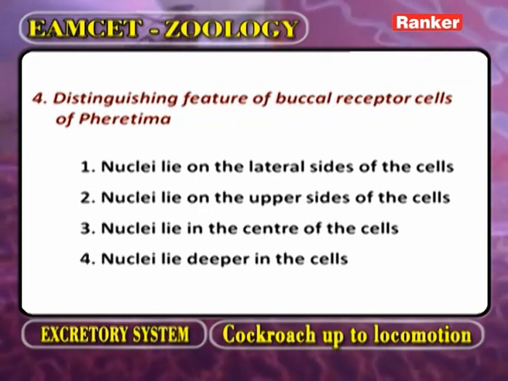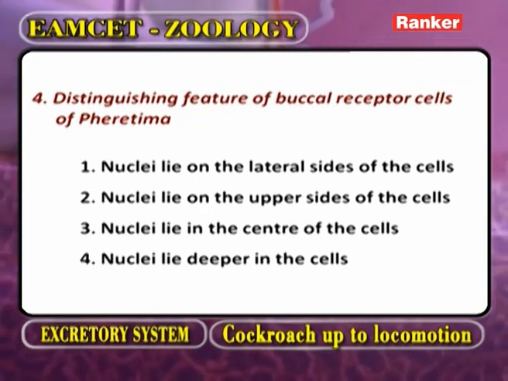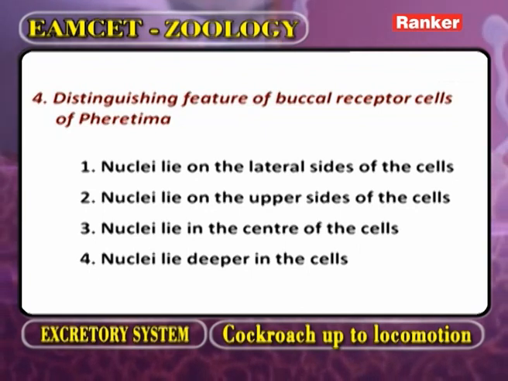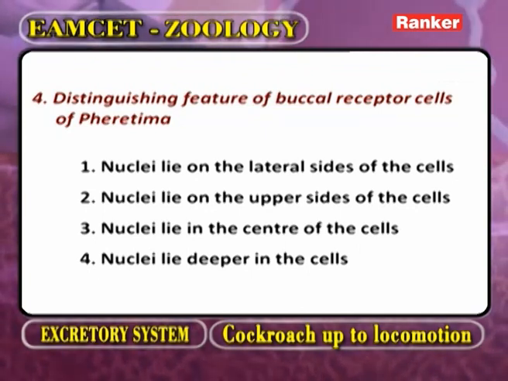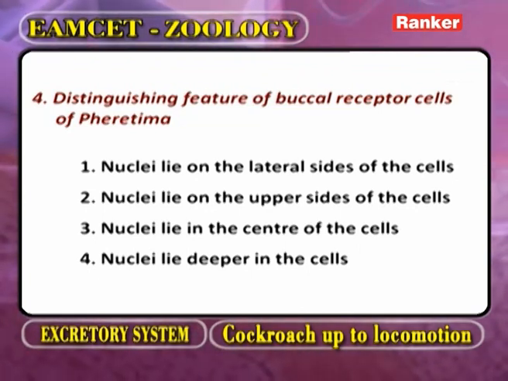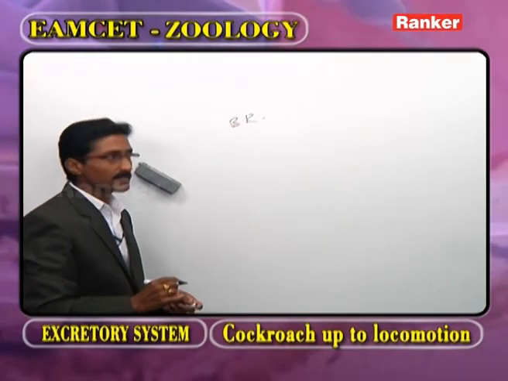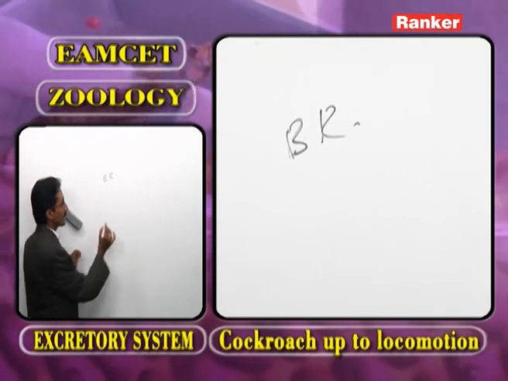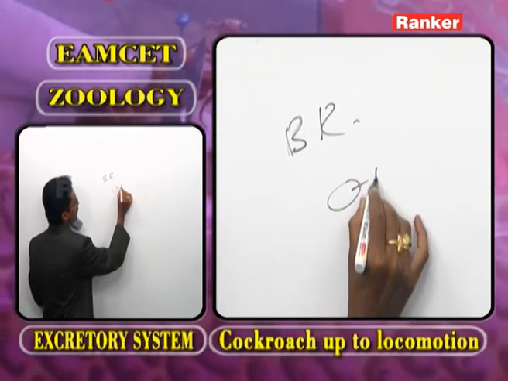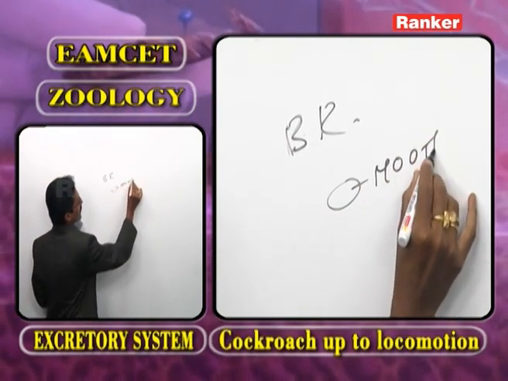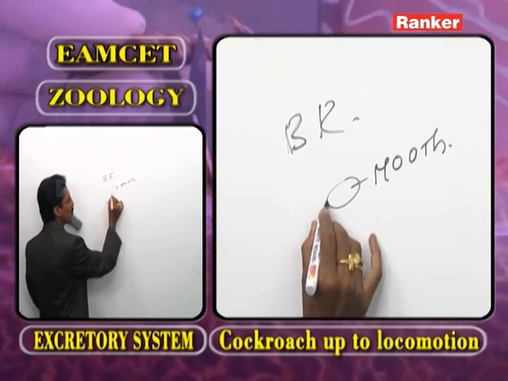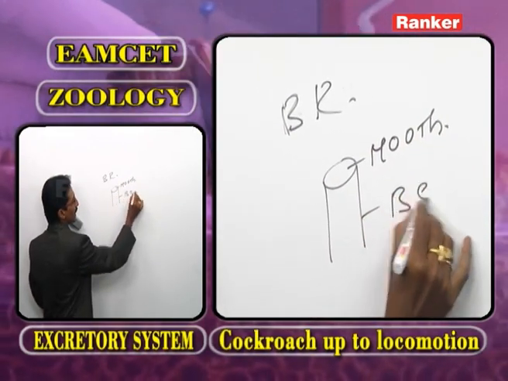Distinguishing character of buccal receptor cells of Pheretima. Now, as we observe, where are the buccal receptors present? This part we call the mouth. The mouth opens into the buccal cavity.